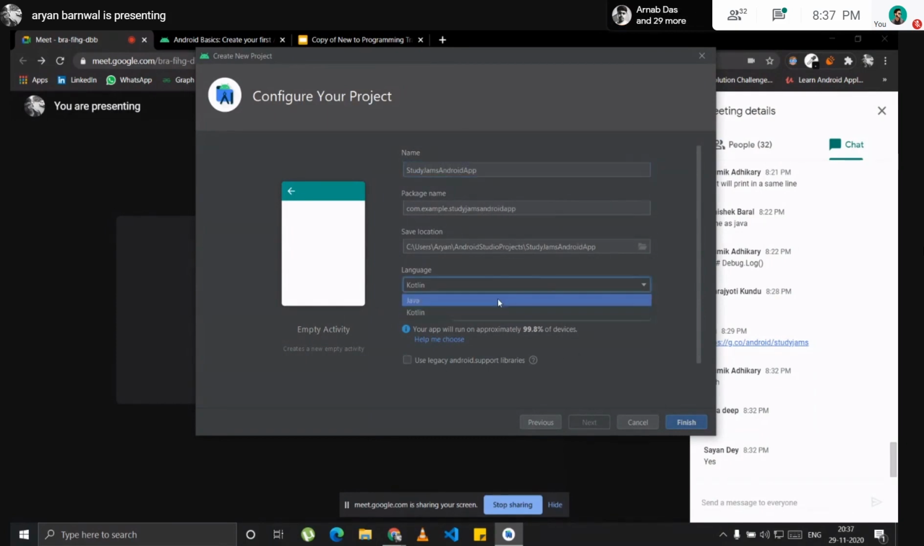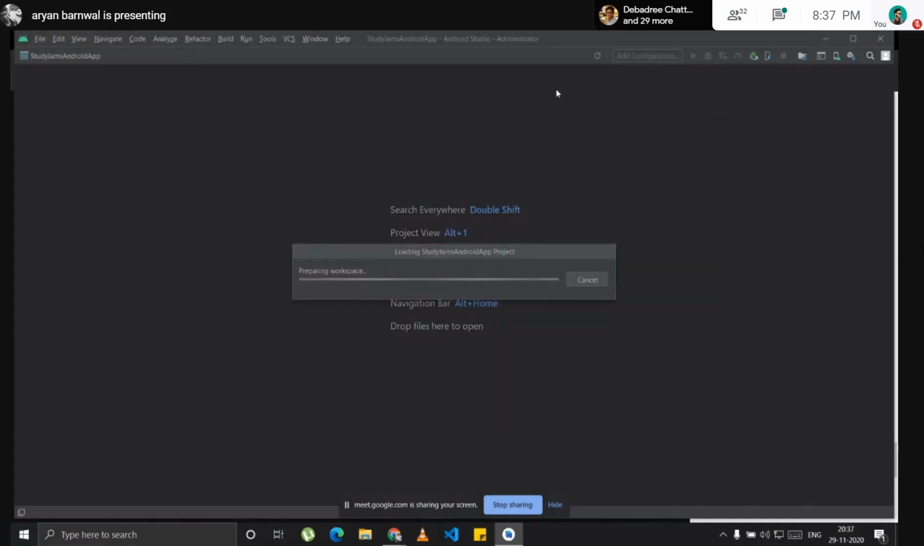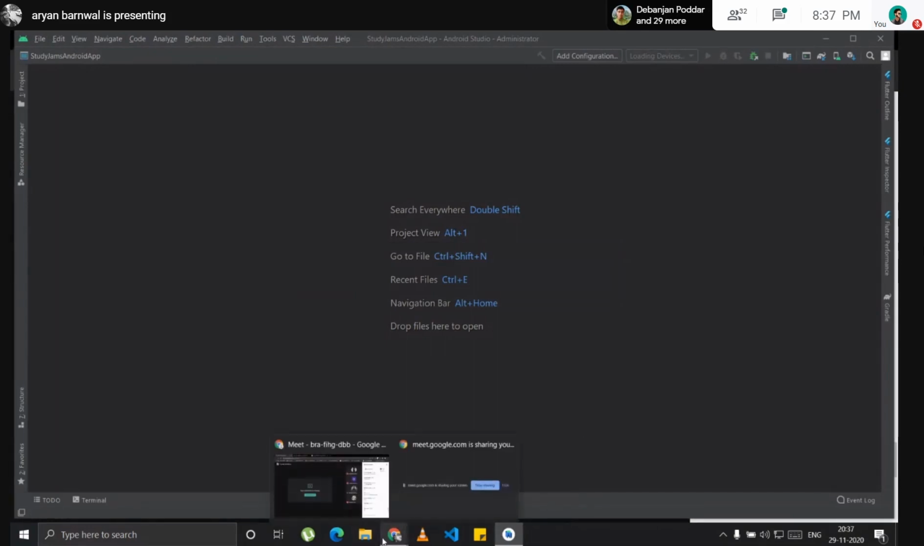You can just select the language here. I selected Kotlin. So I will just finish. So you clicked on new project, then no template, which was the empty option. Empty activity. Click on empty activity.